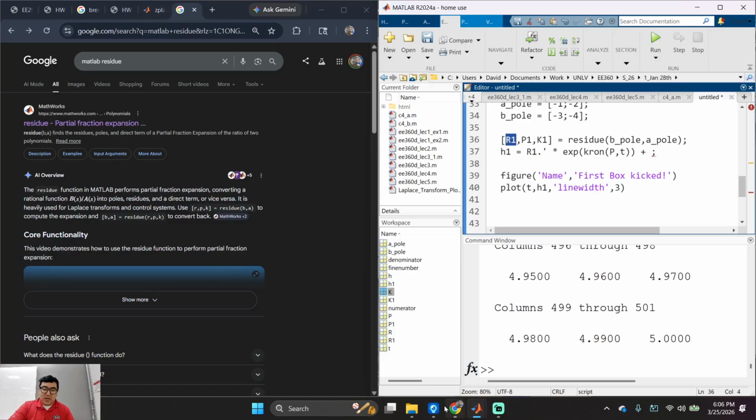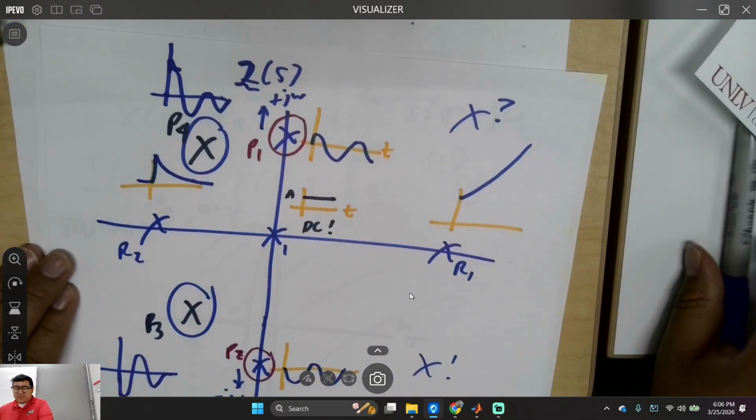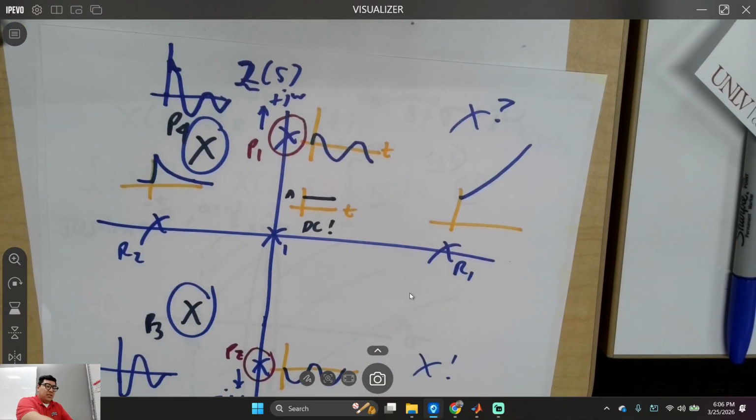Let me go back to this graph and show you what I was trying to talk about. Remember this graph? You're going to see poles, and some poles are a lot bigger or smaller than other poles. Some infinities are bigger than other infinities. Does that make sense?